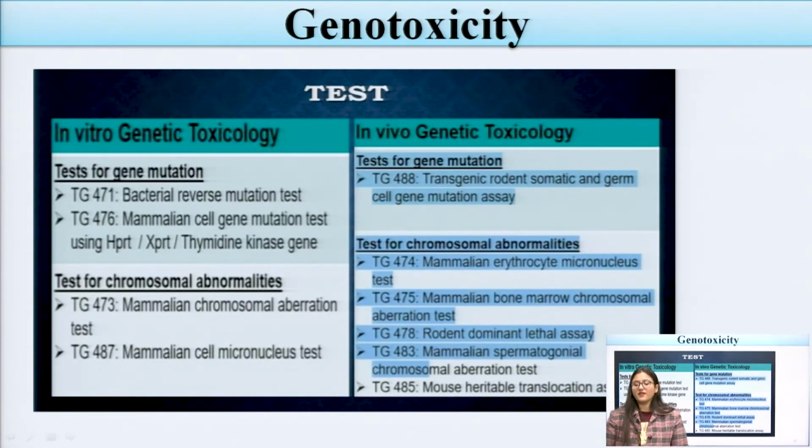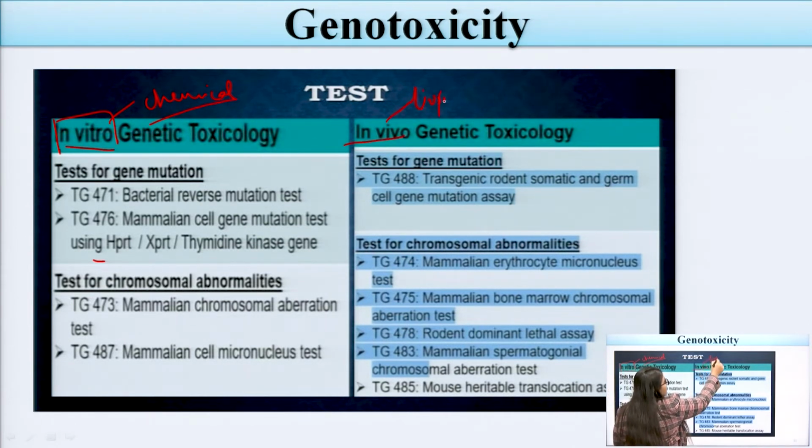Now these are the various tests for determining genotoxicity. These are some of the in vitro and in vivo genetic toxicology tests. In vitro means mainly through chemicals; in vitro we are not using any kind of species. In vivo means we are performing the test on a living system.